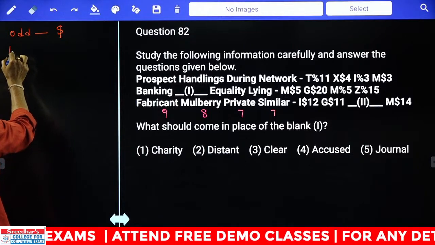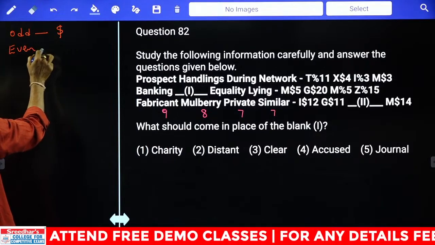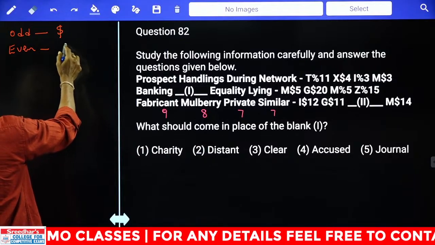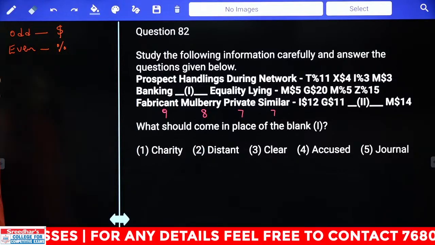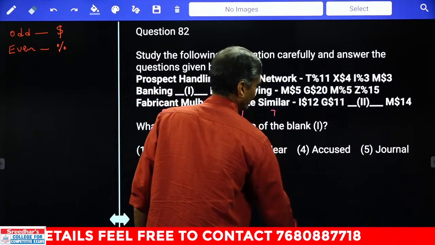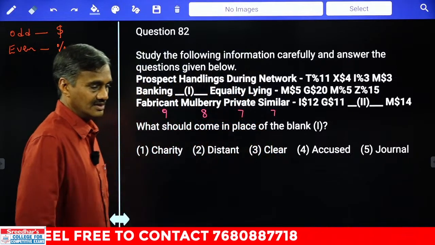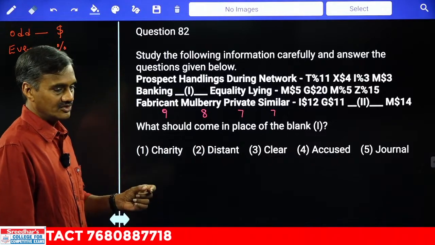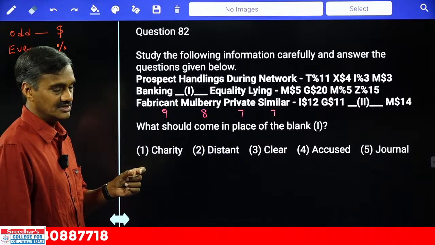And if the number of letters in the word is even, then it is represented with what? Then it is represented with percentage. First we have analyzed this one. Once we have finalized this, the second step is very important. Then we need to write down the codes for some of the definite words.